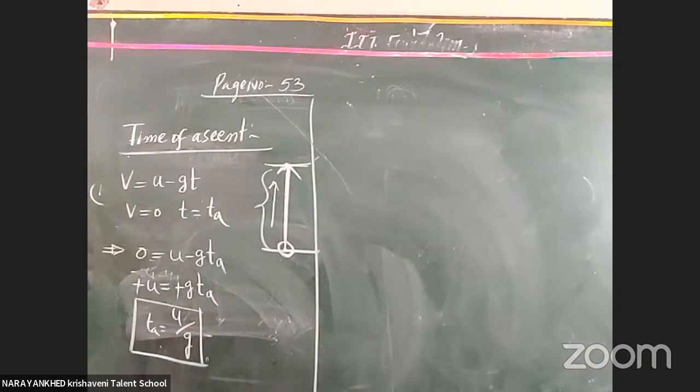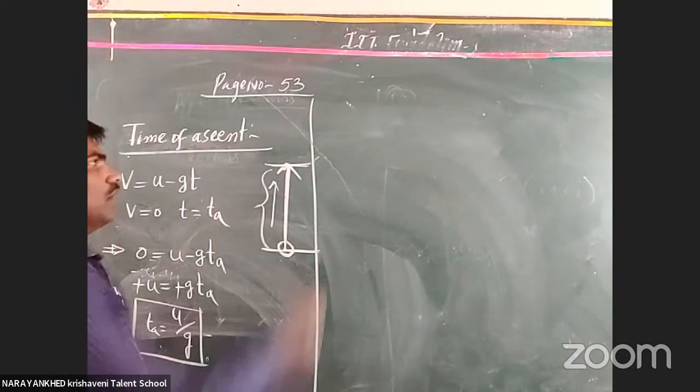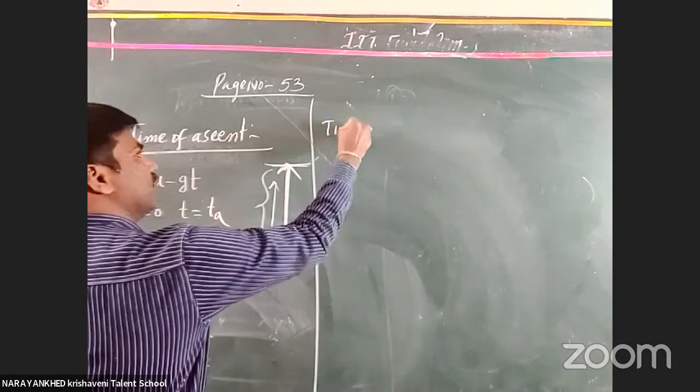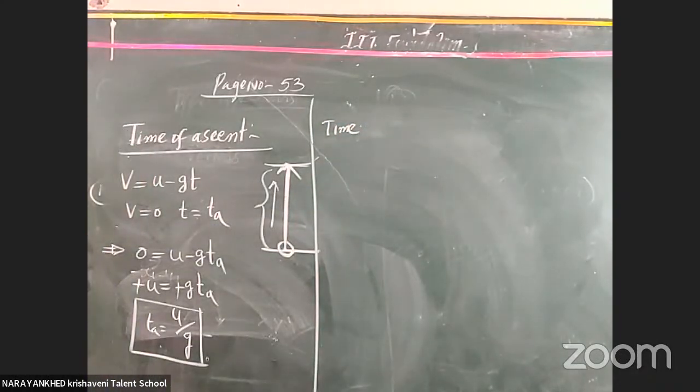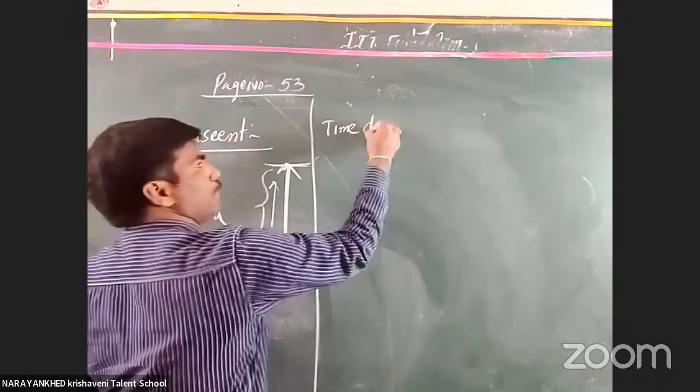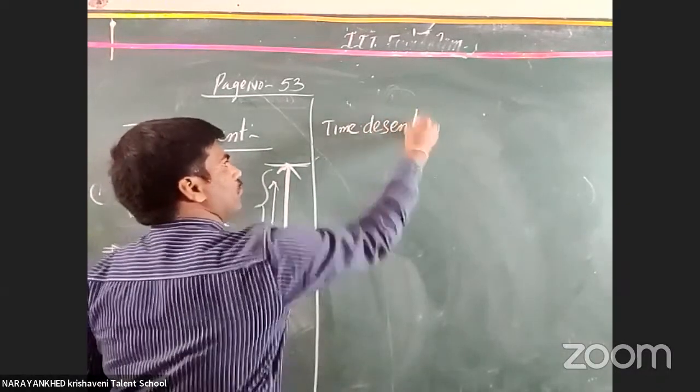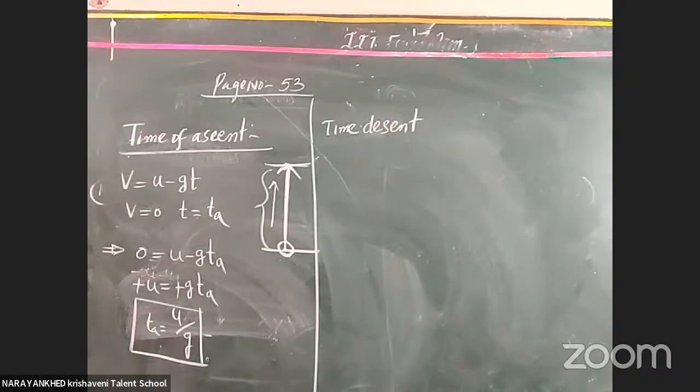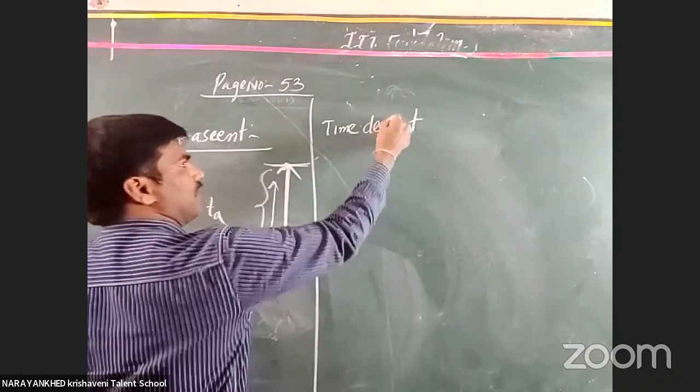Next, time of descent. Which one is called the time of descent? This one is called the time of descent.